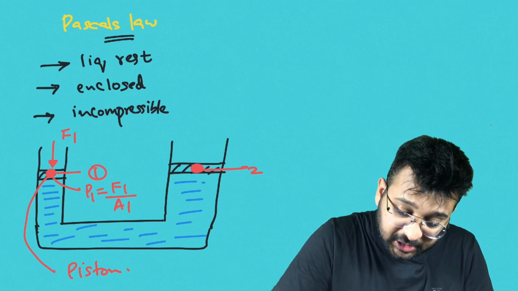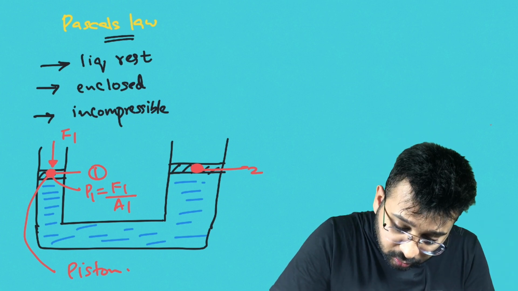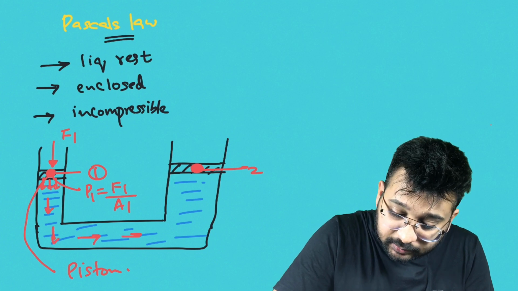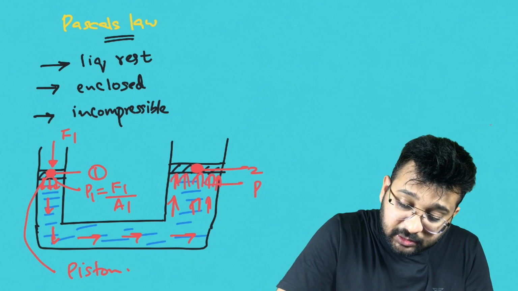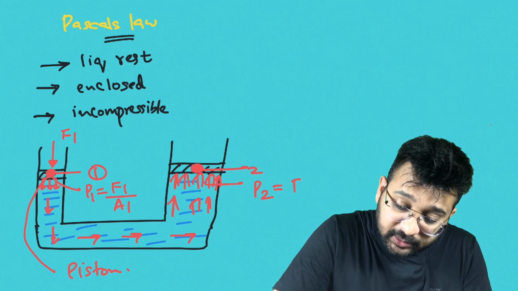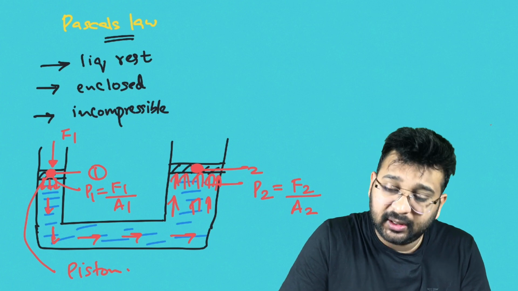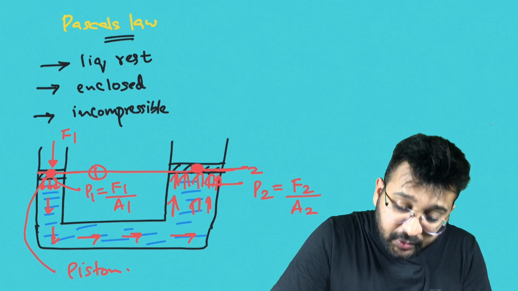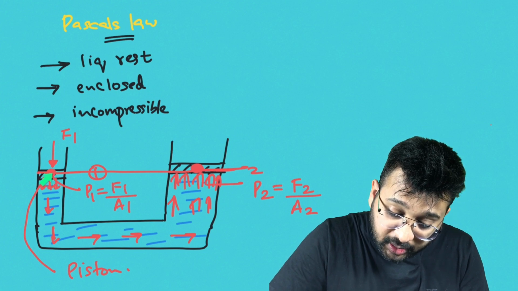Now, pressure, as we know, always acts perpendicular to the surface. This pressure will be transmitted equally in all directions onto the second piston. This pressure is P2. P2 is F2 by A2. As we know, just see, it is point 1 and point 2.